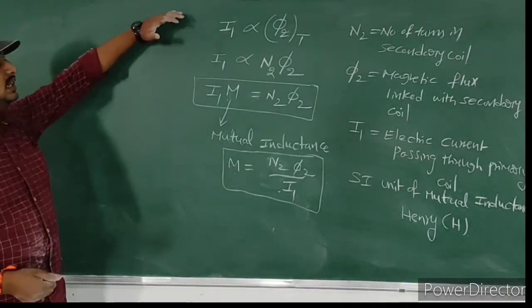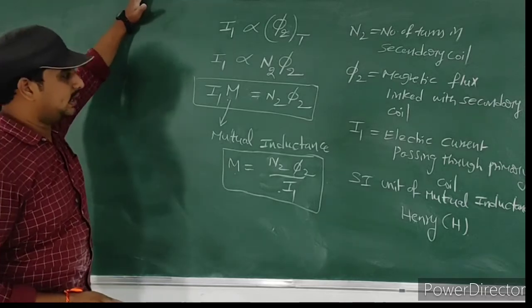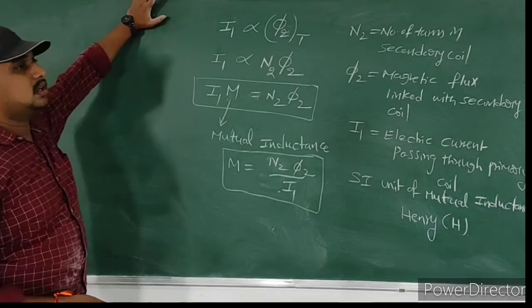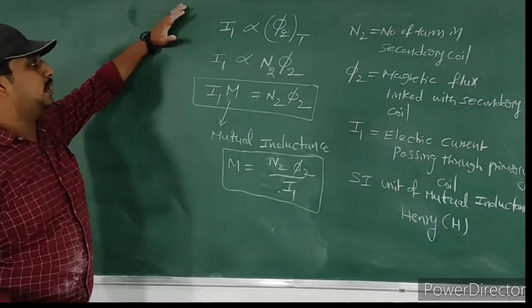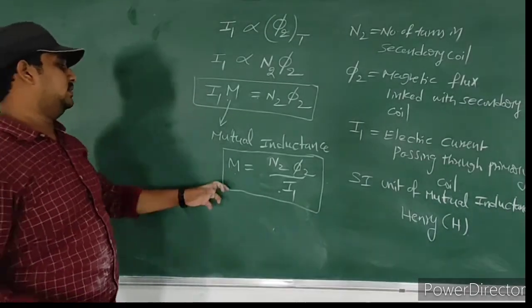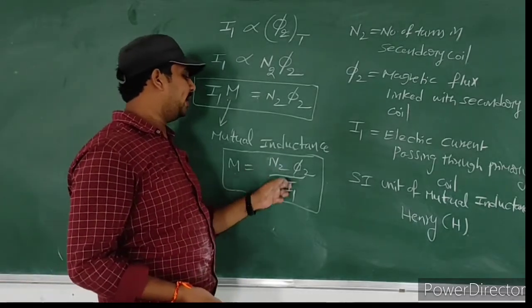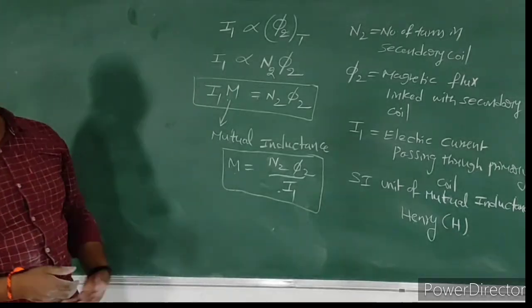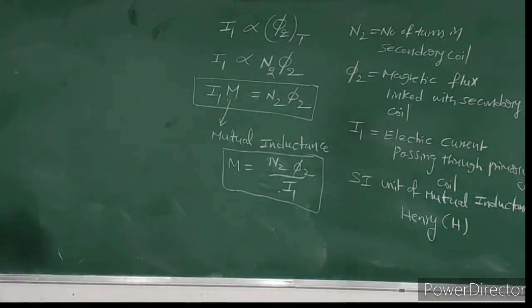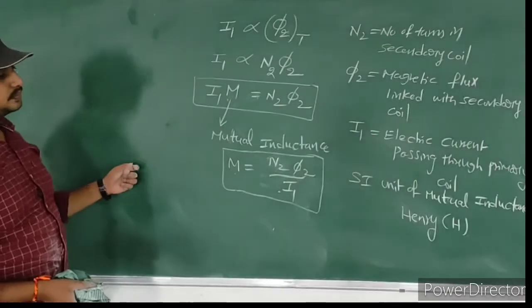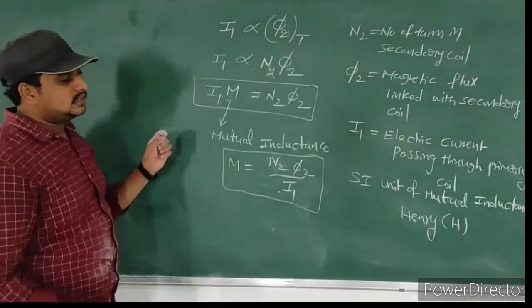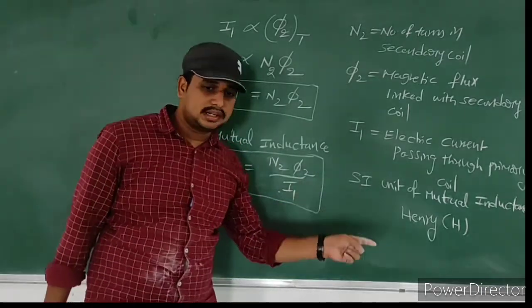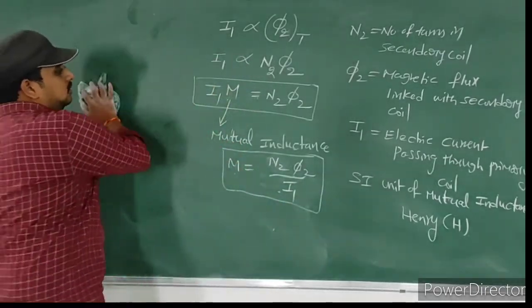Okay. So this is about electromagnetic induction. In this electromagnetic induction chapter, the mutual induction concept, the main derivation is this: mutual inductance M is equal to N2 into pi 2 by I1. So next we'll discuss. Completed. SI unit of self inductance is Henry only. The SI unit of mutual inductance is also Henry. Okay. Next.